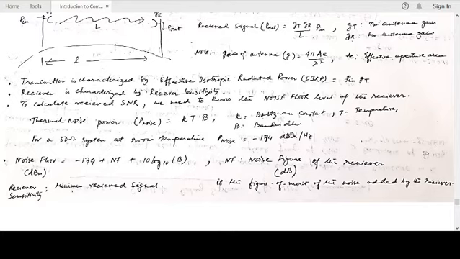10 milliwatt of power means 10 log 10, so that turns out to be 10 dBm. So 0.1 milliwatt of power means minus 10 dBm. So here it is minus 174 dBm, per hertz.